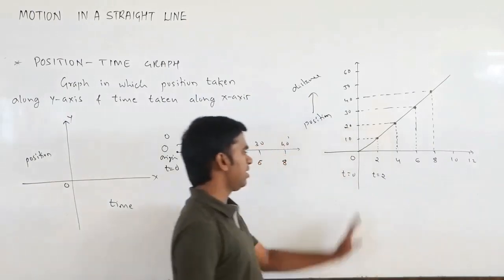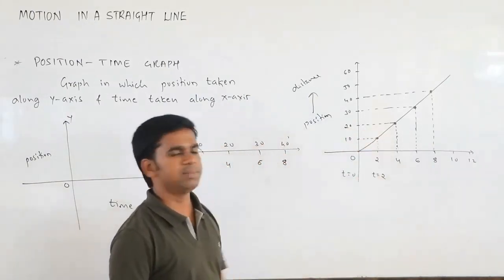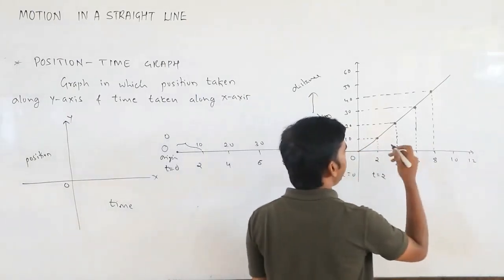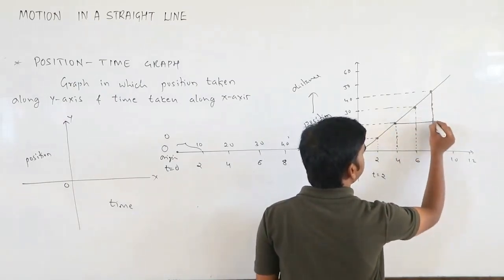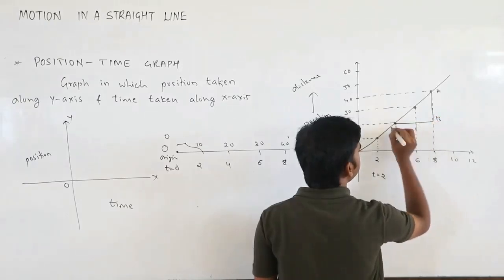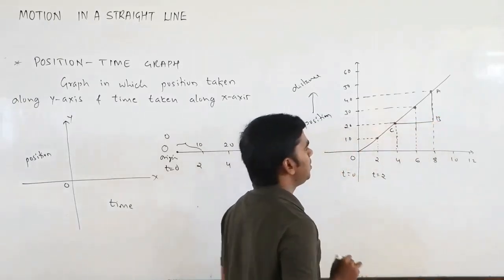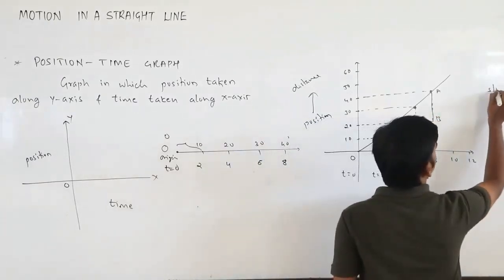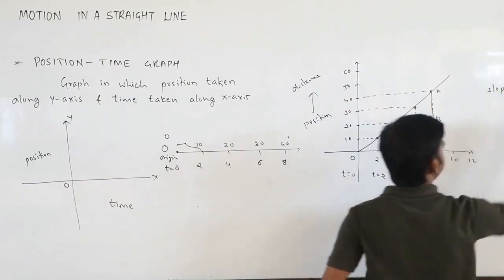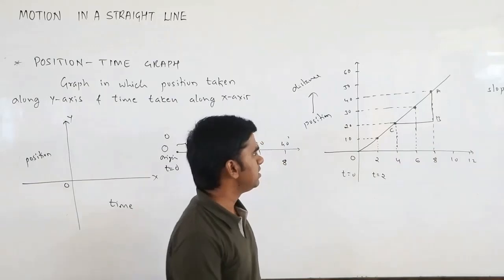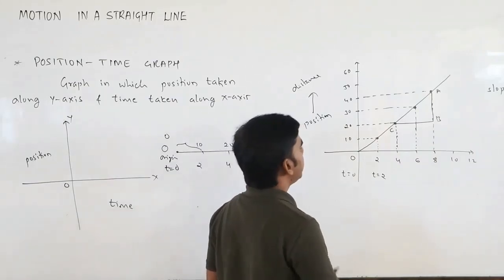Now, if you want to calculate the slope of this, you can take it anywhere. You can take it here, okay? Anywhere you can take. If I want to calculate the slope with points A, B, C, the slope is AB divided by BC. See here.